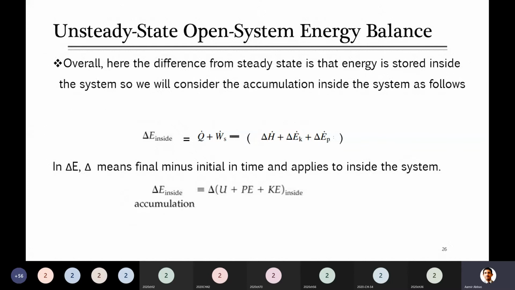Okay. So when you look at this equation, by the way, this equation is finalized, we don't have to go for its derivation. Derivation we have already done for the steady state open system. So this is unsteady state. The only difference is that a new term will come in the form of delta E inside, that is accumulation.